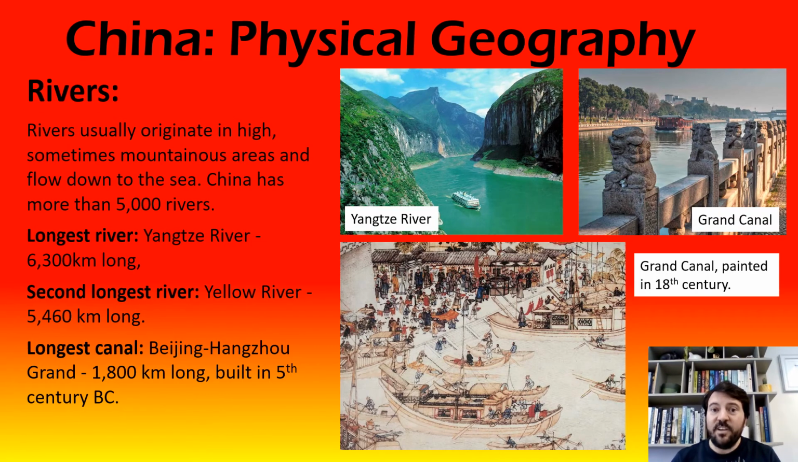Now, we're going to have a very quick look at rivers in China. Again, like we said, China is huge. So China actually has about 5,000 rivers. Now, we know that a river is a body of water that flows. It's not still water like a lake. It's flowing water. They usually start in mountainous areas and they flow from there downhill towards the sea. China's longest river, the Yangtze River, is also the third longest river in the whole world, and it's 6,300 kilometers long.